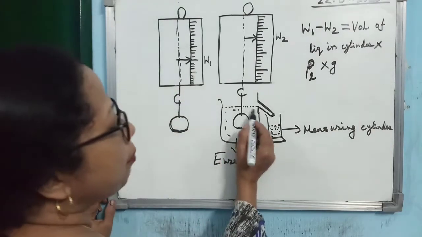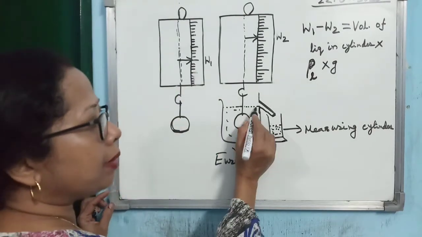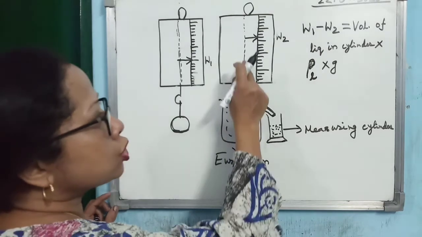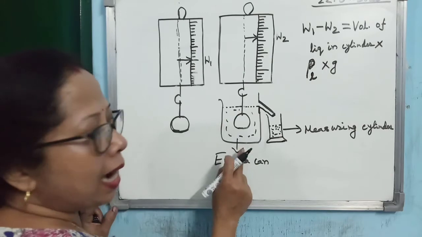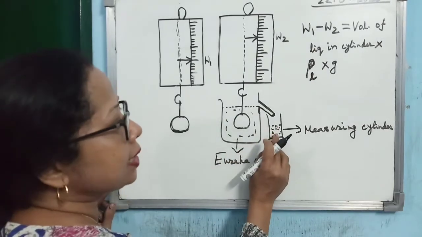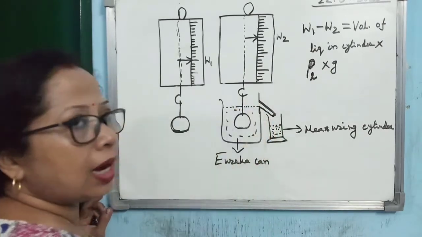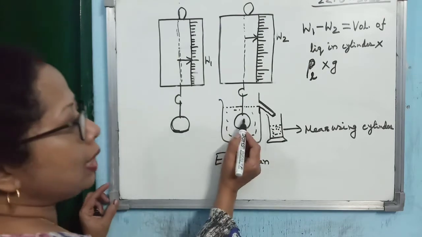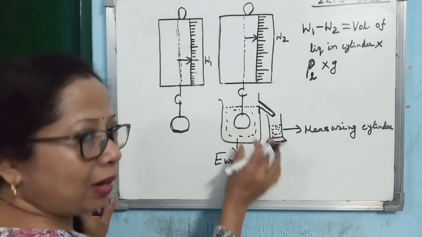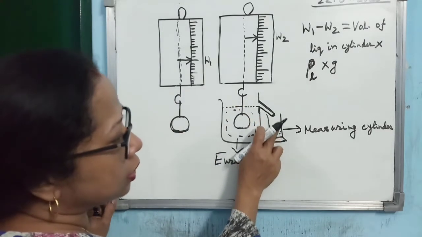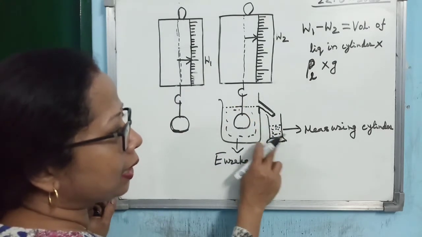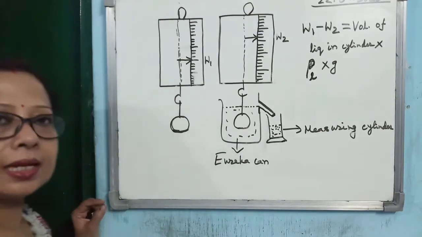Now, you completely fill the Eureka can with water and then slowly immerse the body within the Eureka can, but keep one measuring cylinder below the nozzle of the Eureka can. Now what will happen? This body will displace a certain amount of liquid. That liquid will come out through this nozzle and be collected in the measuring cylinder.